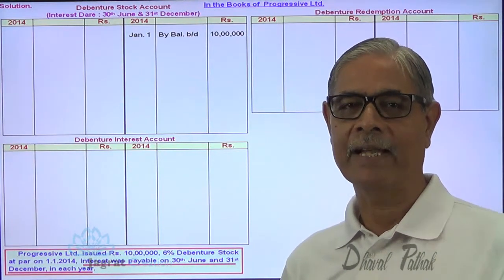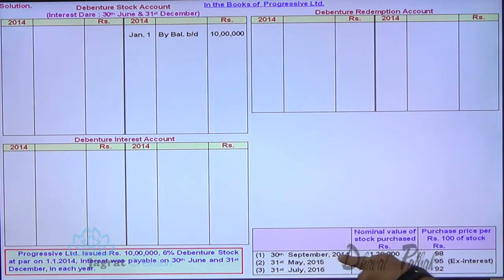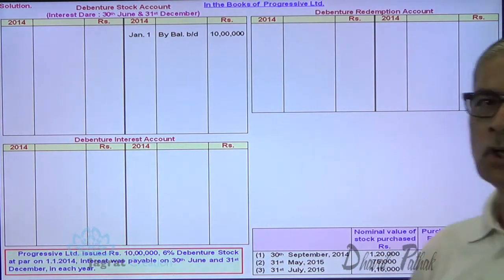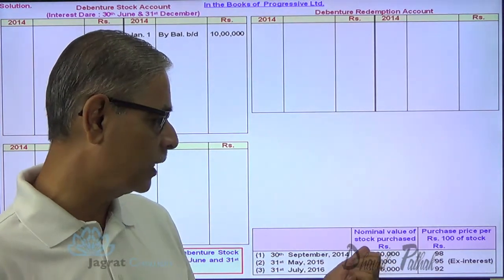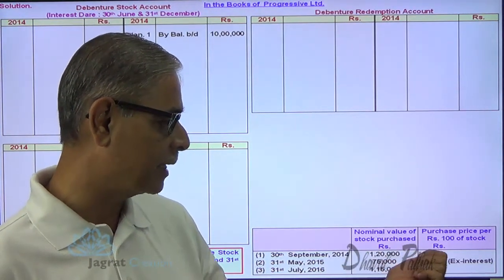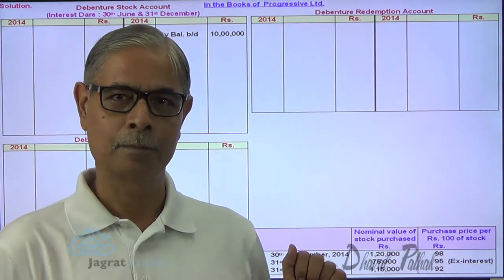Now let me start with the accounting for 2014 from the given details. On 30th September 2014, 1,20,000 nominal value stock was purchased at a price of 98. Here you are given ex interest.